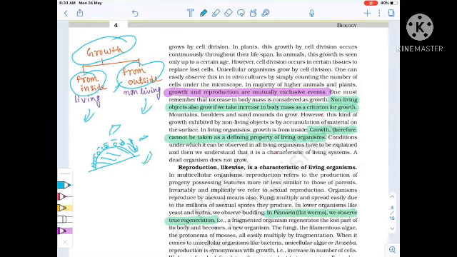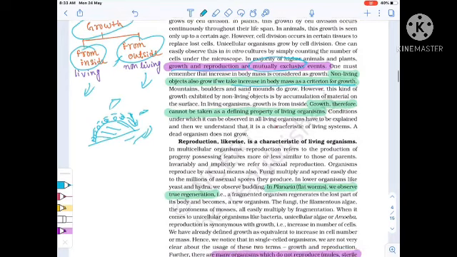So growth and reproduction are mutually exclusive events. Remember, growth and reproduction are mutually exclusive events. Important MCQ, mutually exclusive events. Now, non-living objects also grow if we take increase in body mass as a criterion for growth. So I describe here, non-living objects can also grow. Growth therefore cannot be taken as a defining property of living organisms.